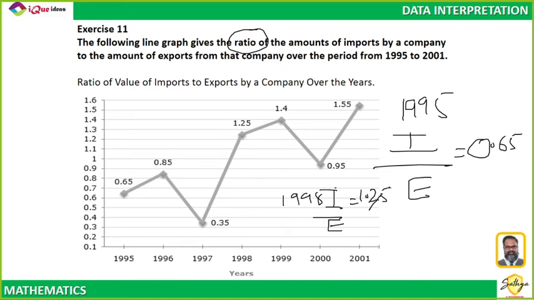So are you making sense of this graph? What these numbers are? These numbers are the ratio of import and export. Did everybody first understand the graph? Okay. So once you have understood the graph, let us take a look at the questions.